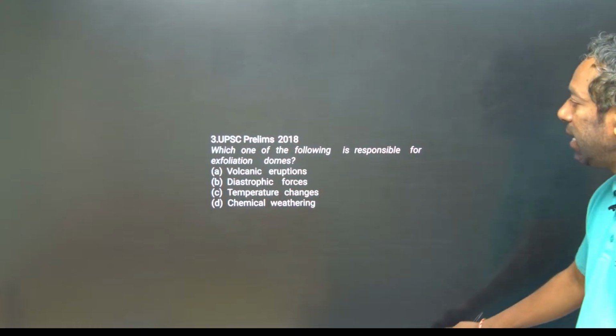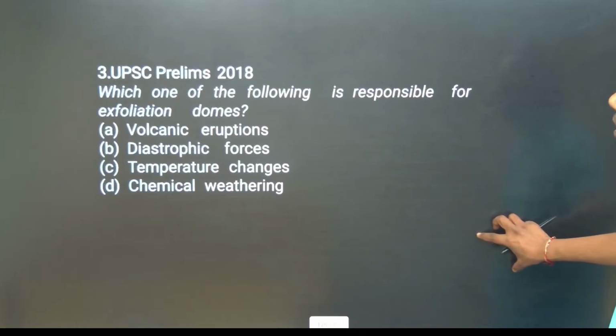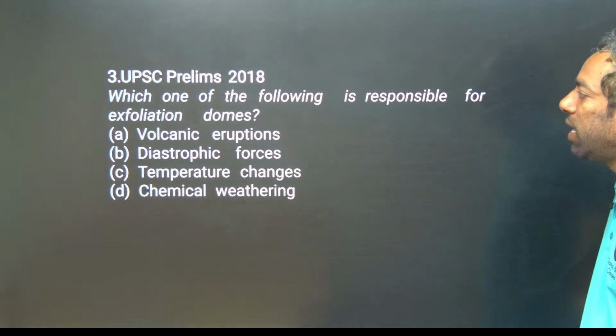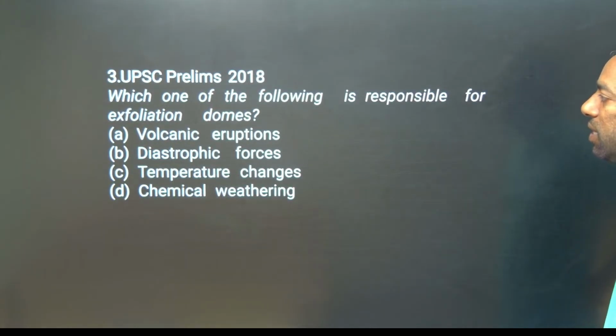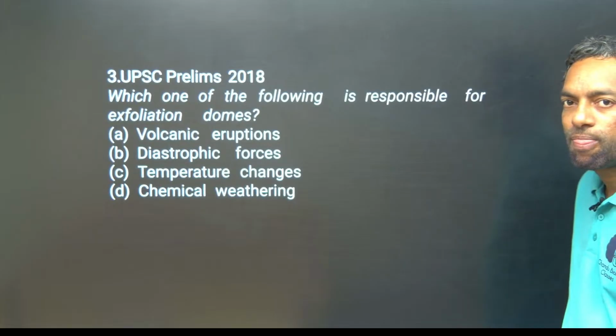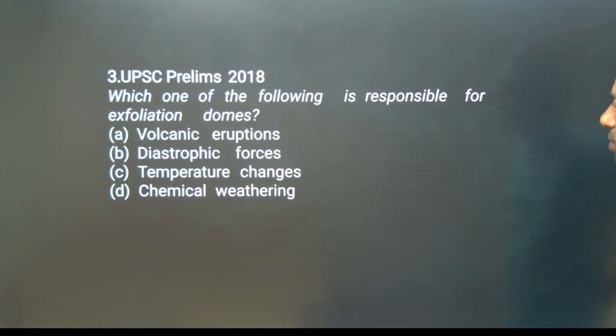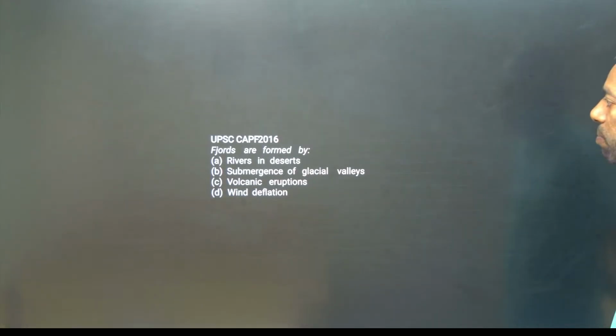UPSC 2018. Which one of the following is responsible for exfoliation domes? Volcanic eruptions, diastrophic forces, temperature changes, or chemical weathering? Chemical weathering, okay, that is one. UPSC 2016.